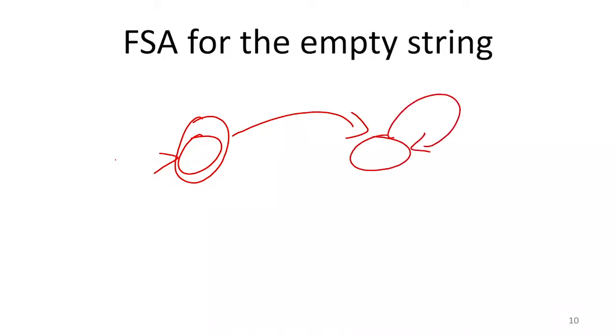So here we have the start state, which is also a final state. That is this first one here. And then on anything in the alphabet, we're going to transition to maybe some trash state. And then the trash state transitions to itself on anything in the alphabet. So the only way that this machine can return 1 for anything is when we don't take any transitions. And the empty string is the only string that doesn't take any transitions.